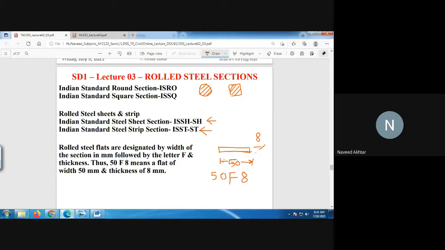So here 50 stands for the width of the flat, and 8 is the thickness of your flat section.